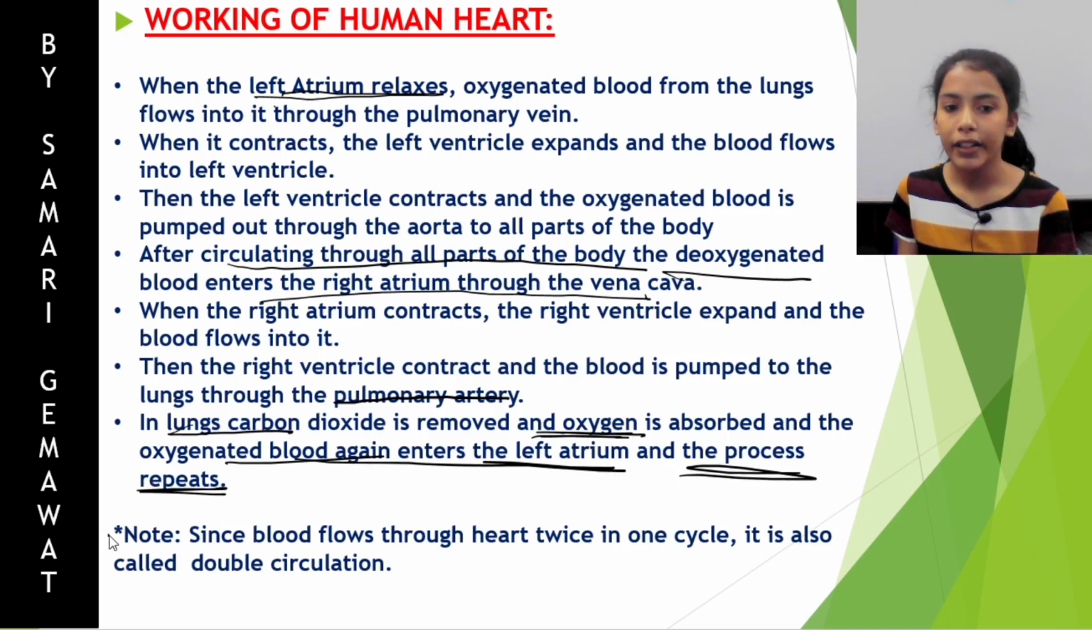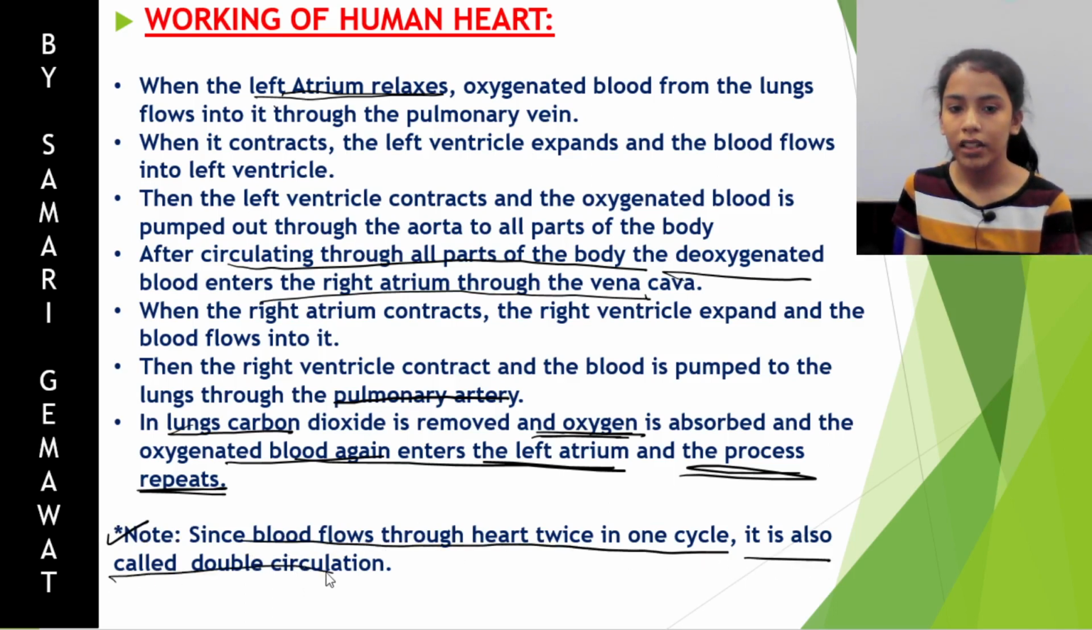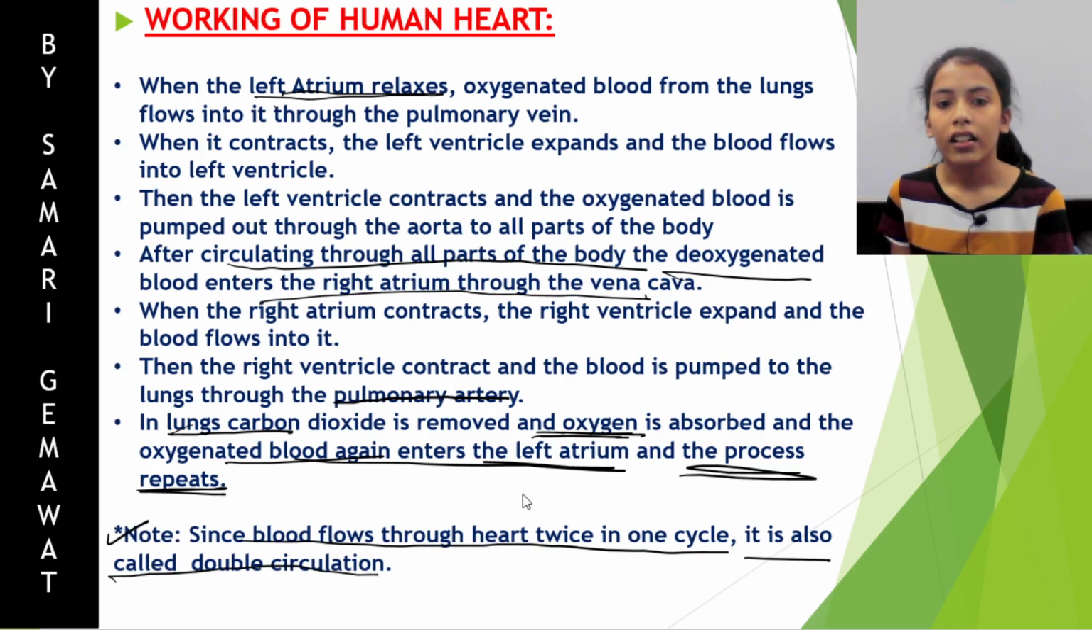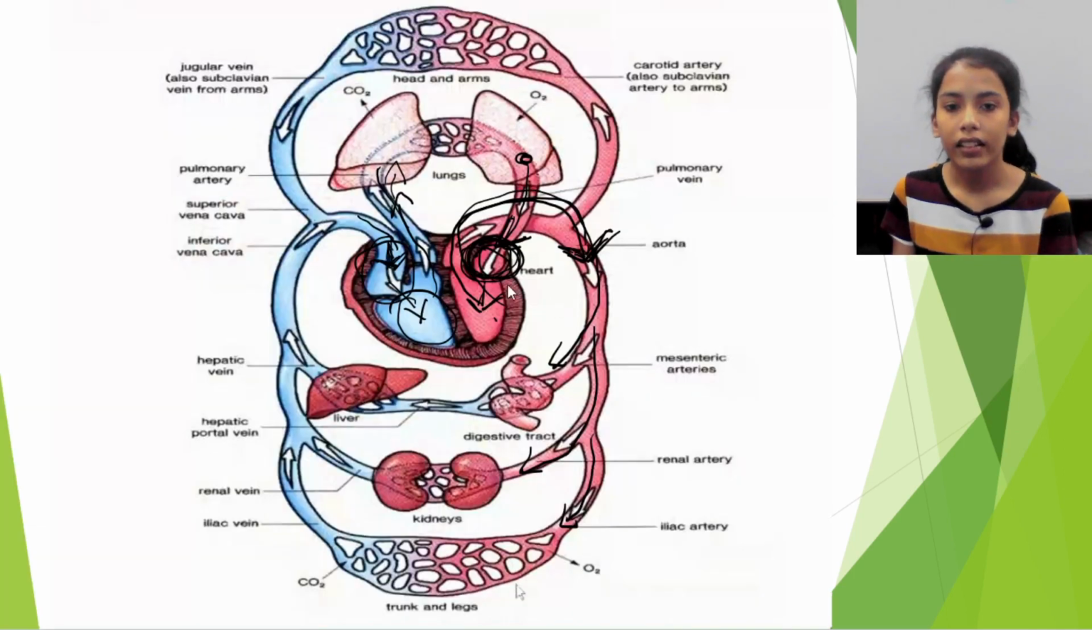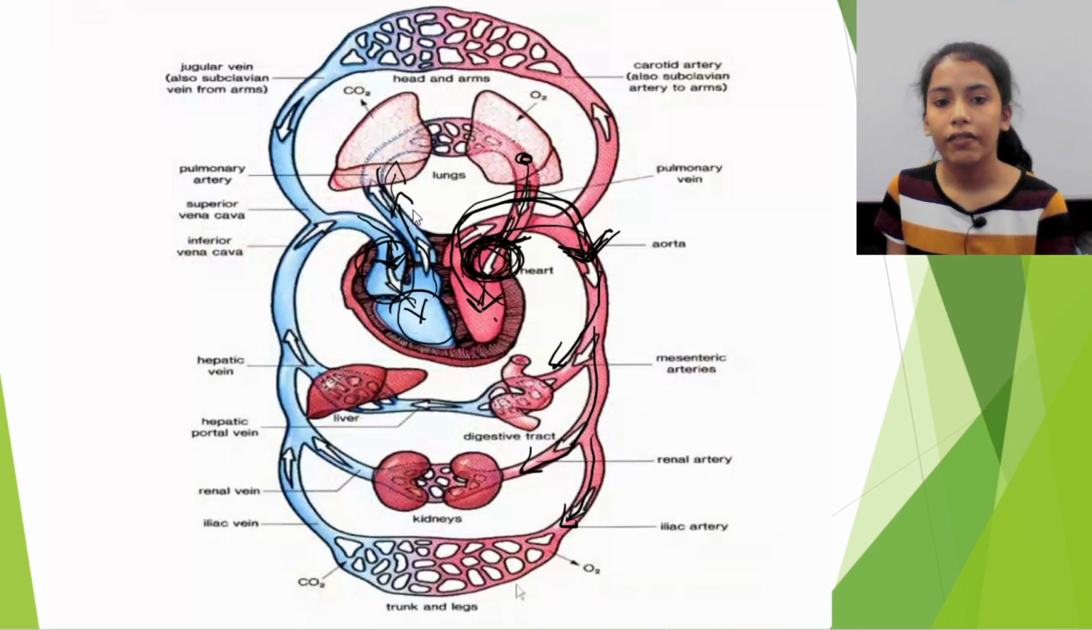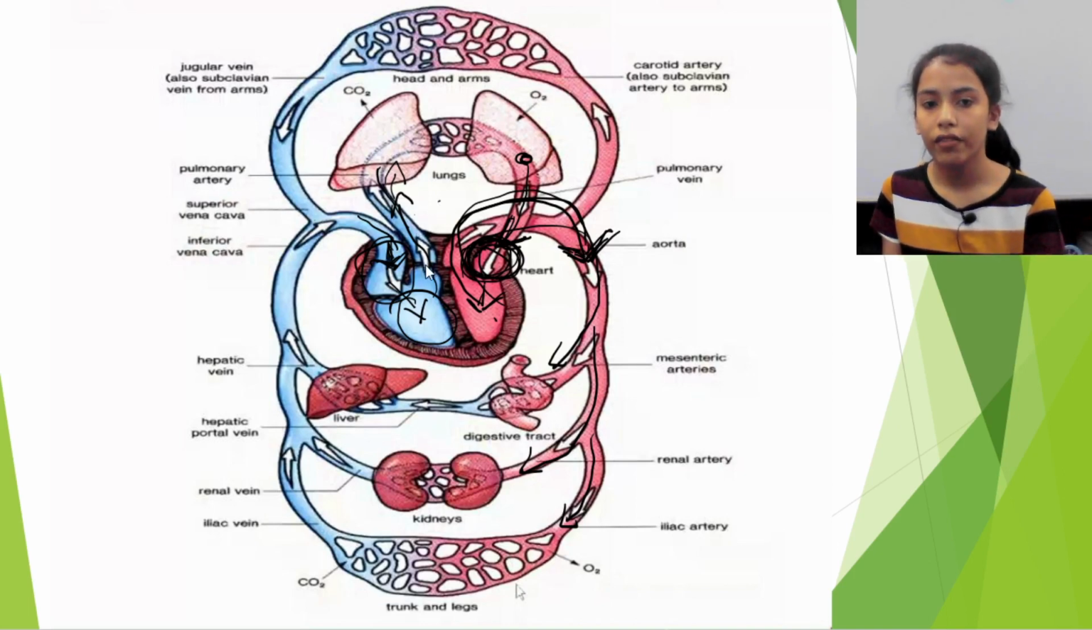So here is a point: since blood flows through the heart twice in one cycle, it is also called double circulation. See, first blood moves from here to all parts of the body, then it again enters the heart, and therefore this process is called double circulation.